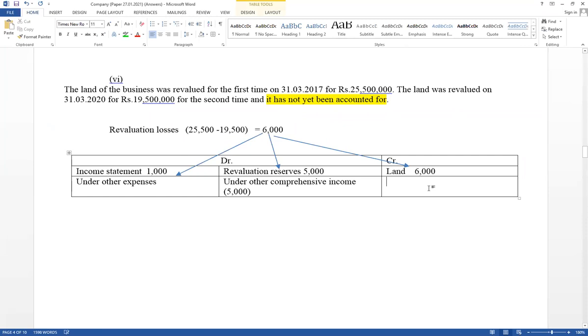This one, PPE schedule. And this one under other comprehensive income within brackets. And this one should be included under other expense as a land revaluation loss. Right, record, there are 3 marks available. Second time revaluation, it has not been recorded yet.